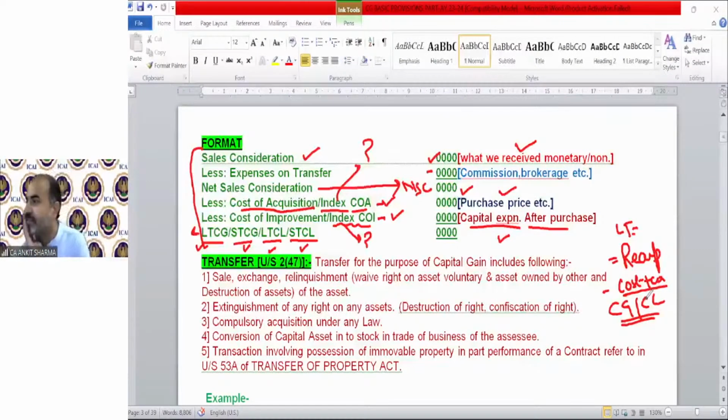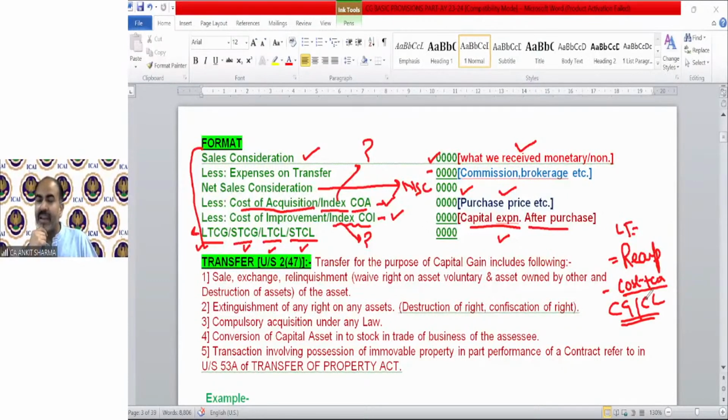Vaishali is asking, sir, if sale of shares is somebody's business, then is it also capital gain? No, I explained just now, Vaishali. If your normal business is selling shares or debentures, that is your business. Sudhanshu is saying gold loans on which the rate of interest is other than 6.5 or 7 will fall under capital gain. Yes, it will fall under capital gain if it is not notified by the government.